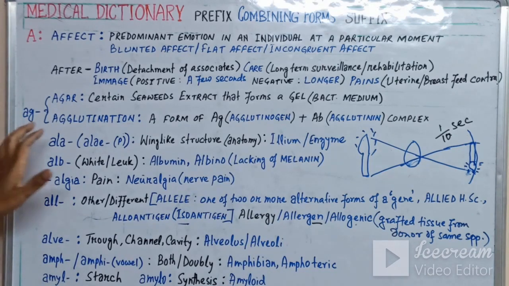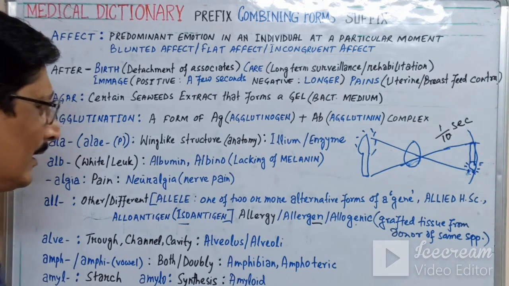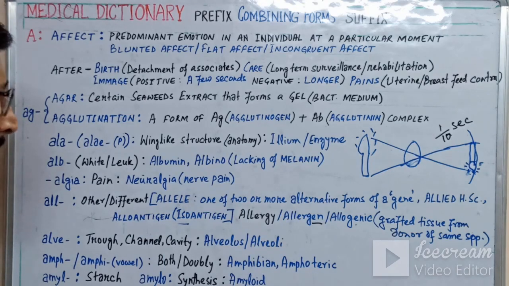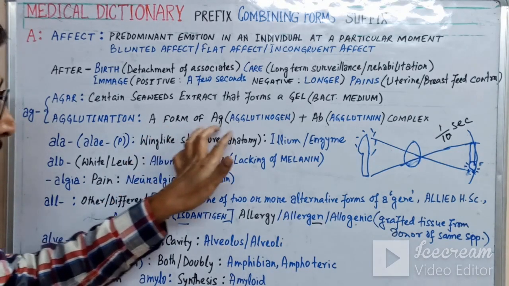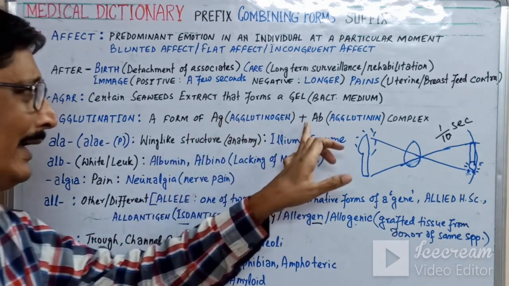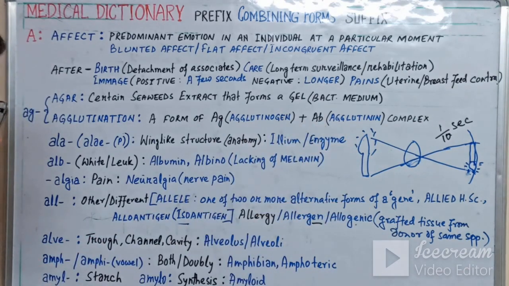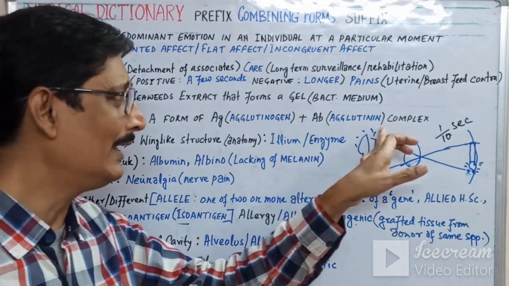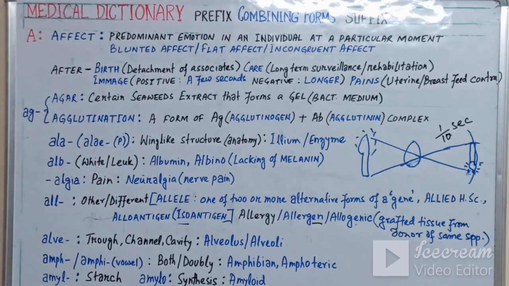Now the next word is agglutination. Agglutination is a form of antigen and antibody complex, which you must see in the blood grouping chapter. The antigen is denoted as capital A and small g, and the antibody as capital A and small b. For the antigen, a more scientific word is agglutinogen, and for the antibody the most scientific word is agglutinin.